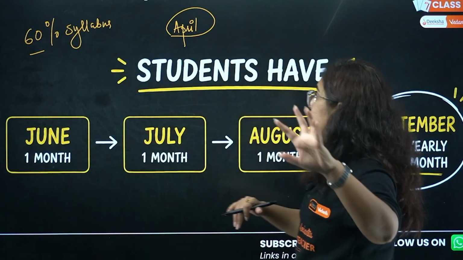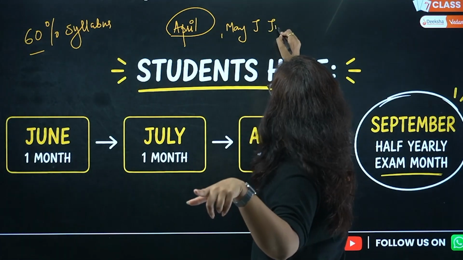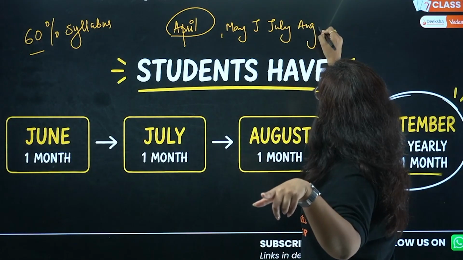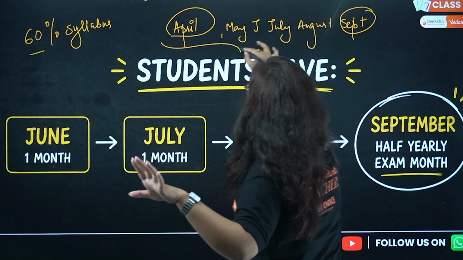So pay attention, students. April, May, then we have June, July, we have August, and then your half yearly will be in the month of September. You have 5 months.